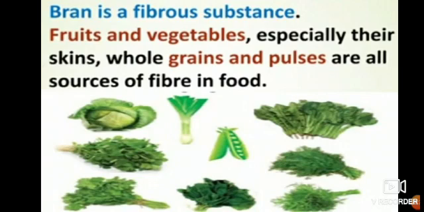So whichever fruits you can eat along with the skin, you are supposed to have them along with the skin. Then only the fiber will go into your body. If you remove the skin, naturally it is useless. Orange, sweet lime, banana, you are supposed to remove the skin. But apple, pear, chiku, mango, you are supposed to eat along with the skin.